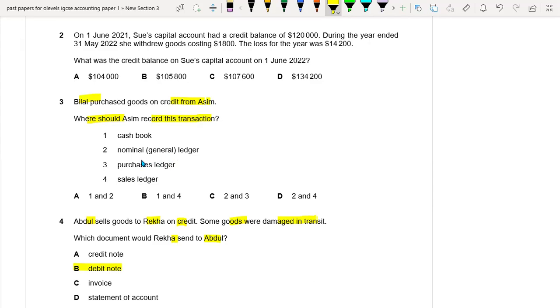So we know that sales ledger and purchase ledger, in these two ledgers, we will be recording only purchases and sales. But other than that, whatever other things you may have to prepare, for example, bank ledger, cash ledger, trade receivables, trade payables ledger, you will be recording it in the nominal ledger, or you can say journal ledger. So it means that Asim would be recording these transactions in the journal ledger and the sales ledger. So D option is the right option.